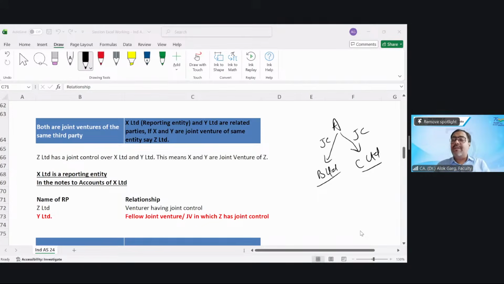Like we told, a fellow subsidiary. So there is a concept of fellow joint venture also, right? If A Limited has a control over B and C, B and C will become fellow subsidiaries. If A Limited has a joint control over B and C, B and C will become fellow joint ventures. Have you understood this part? Yes or no?